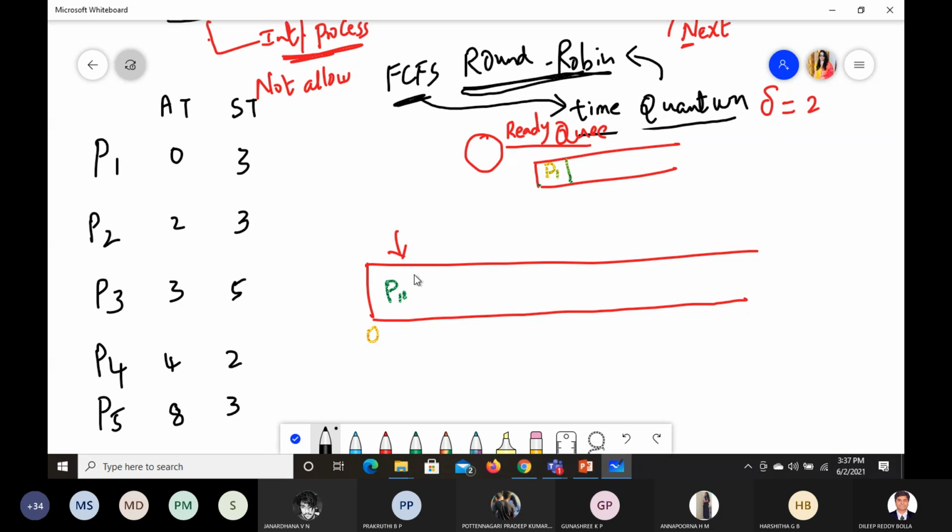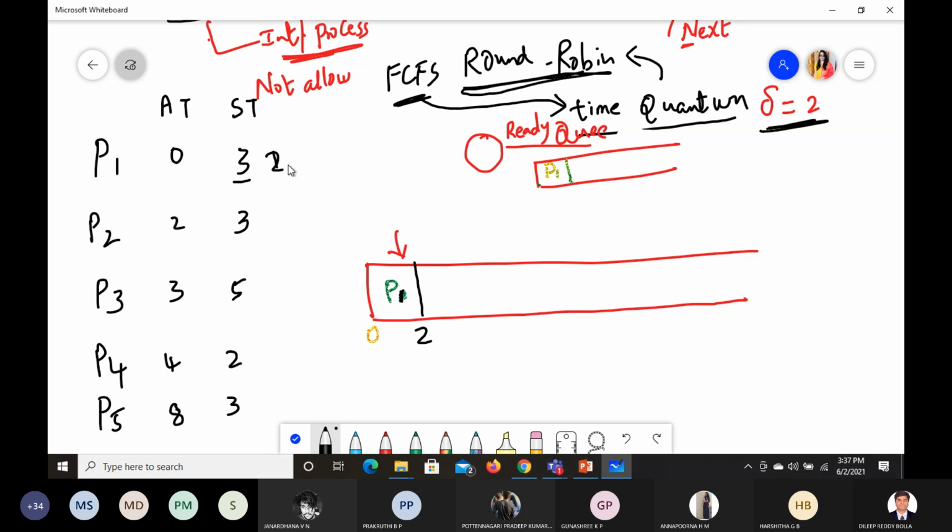So P1 has entered. There is no doubt in it. I told you the time quantum is 2, so P1 can be in the CPU for only 2 seconds. But it requires 3 seconds, so 2 seconds are completed and 1 second is left out.